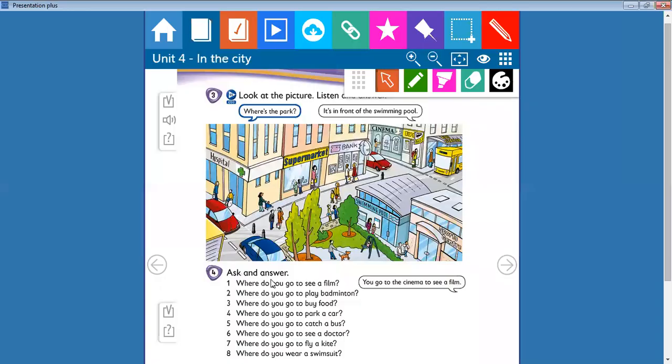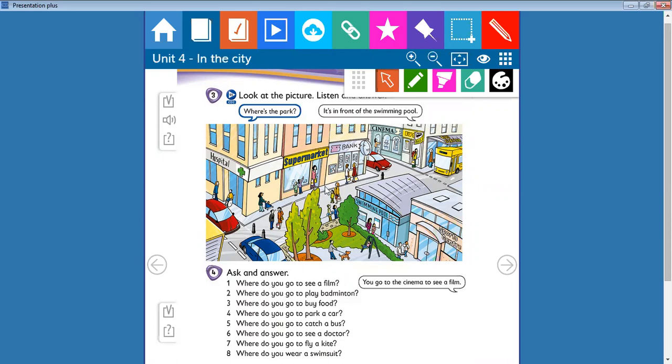So, last time we have seen this exercise, ask and answer. And we use these questions and answers, and we talked about directions and places. For example, next to, in front of, behind.